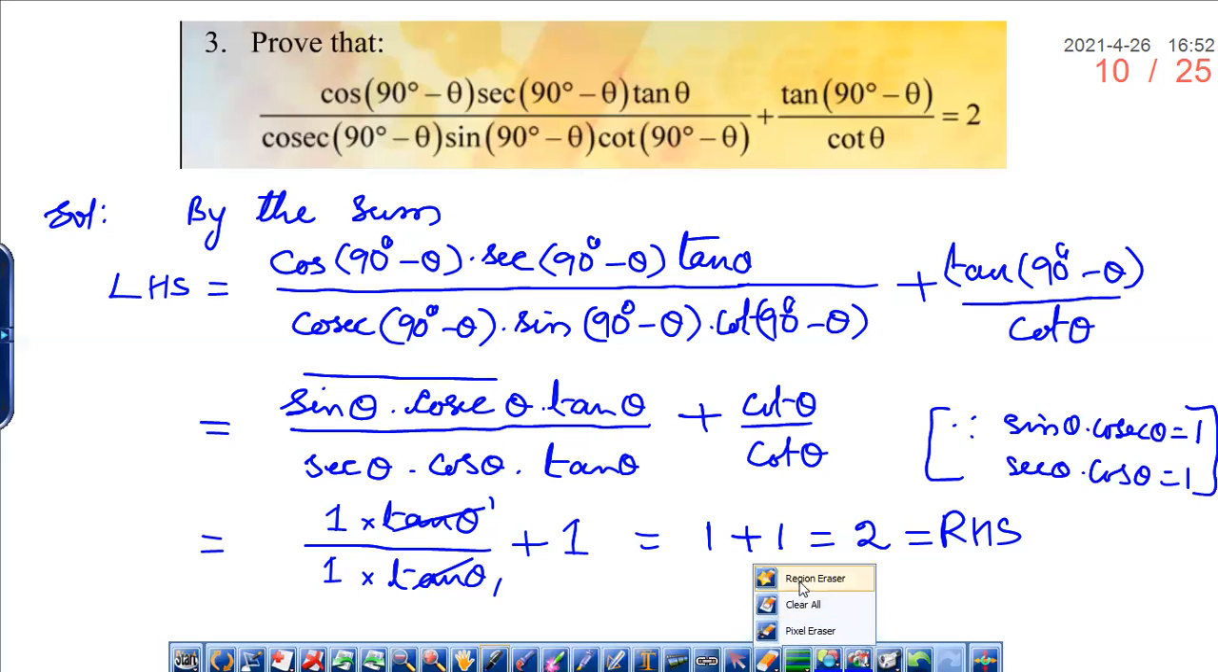Is it clear to everyone? Yes, sir. Right. So a very simple problem: converting complementary angles in terms of theta, then substituting the formula, and we got the answer. Note down.